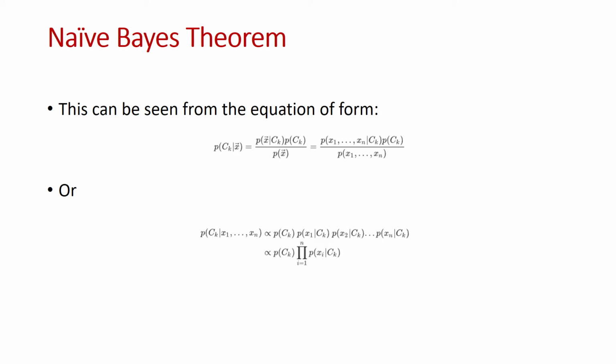It can be seen from the following equation that P of event Ck given x vector events is equal to P of x vector events given Ck into P of Ck divided by P of x vector event. Now, since we know that x1, x2 are independent, we can write this as P of Ck given x1, x2 till xn is proportional to P of Ck into P of x1 given Ck into P of x2 given Ck into so on till P of xn given Ck.